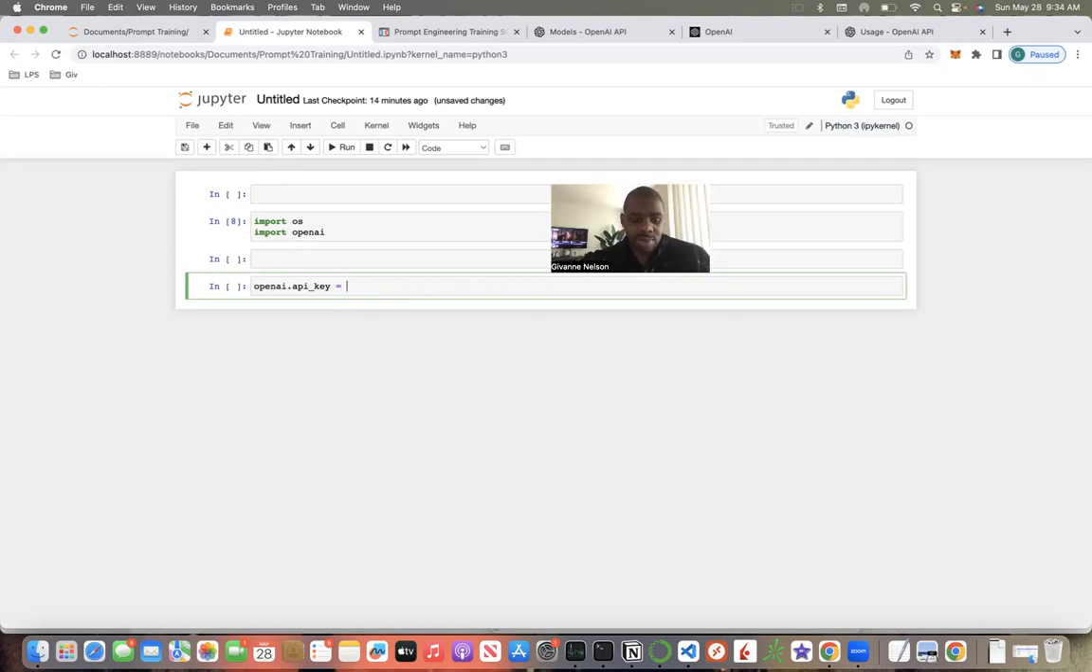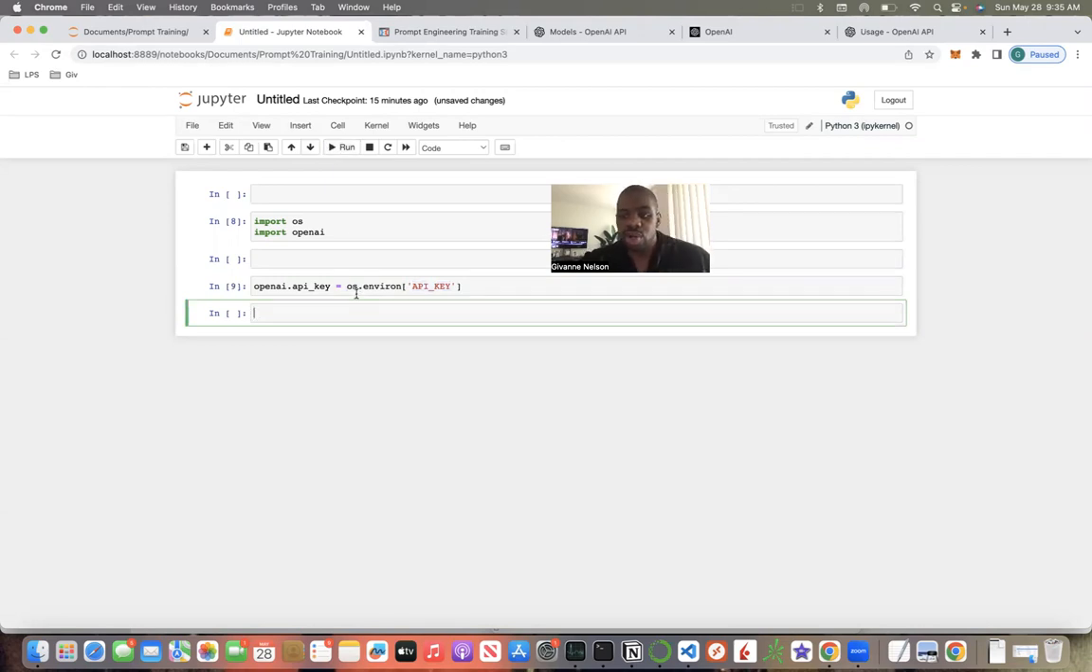Now, since I already have an environment value set, I have it called, what do I have it called again? I have it called API. So I'll have to use os.environ. This is just for me because I set up an environment variable with the API key, just because I don't want to share it here. Okay, cool. Let's run this. All right, so we are good.